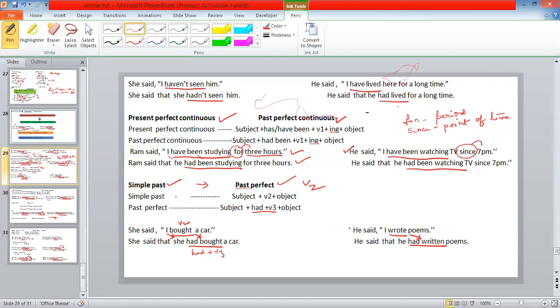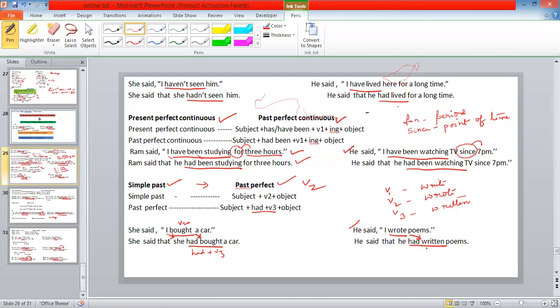Now let's see another example. He said, "I wrote poems." He said that he had written poems. What is the V3 form? V1 is write, V2 is wrote and V3 form is written.